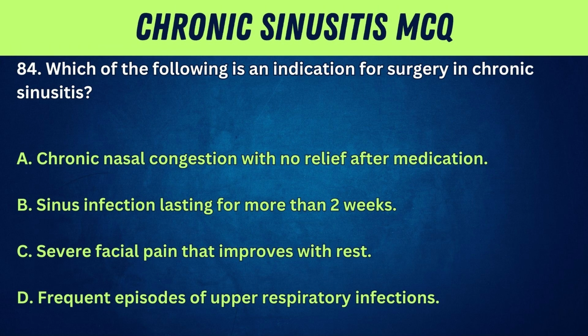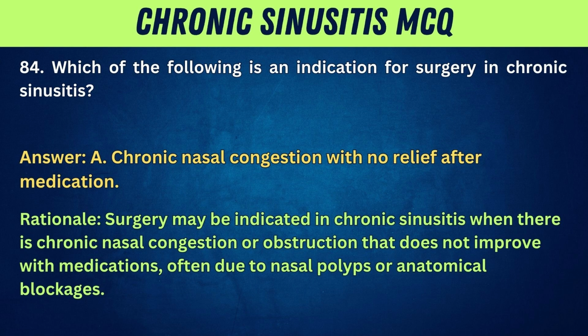84. Which of the following is an indication for surgery in chronic sinusitis? A. Chronic nasal congestion with no relief after medication. B. Sinus infection lasting for more than 2 weeks. C. Severe facial pain that improves with rest. D. Frequent episodes of upper respiratory infections. Answer: A. Chronic nasal congestion with no relief after medication. Rationale: surgery may be indicated in chronic sinusitis when there is chronic nasal congestion or obstruction that does not improve with medications, often due to nasal polyps or anatomical blockages.